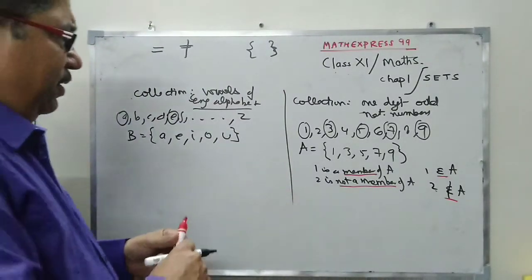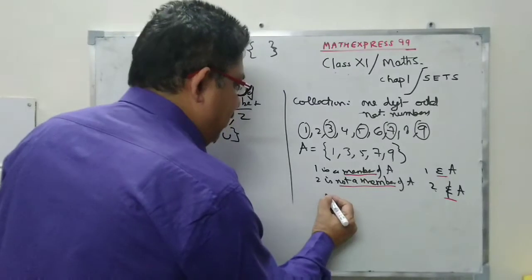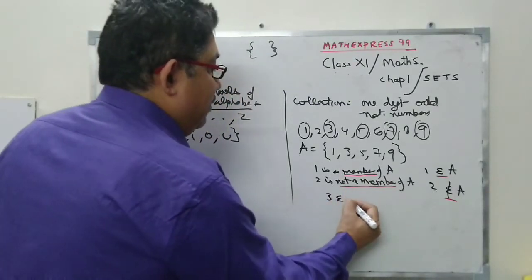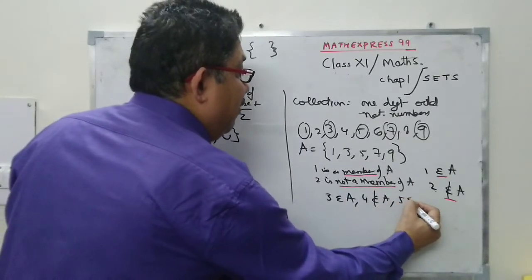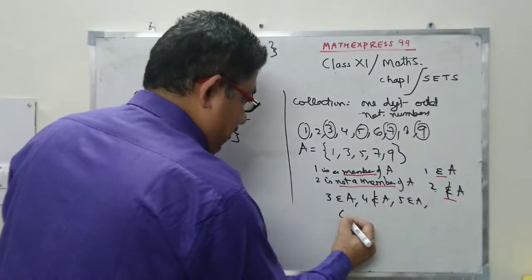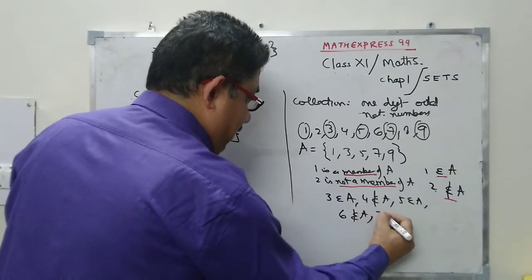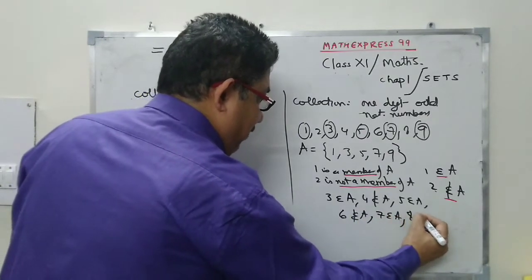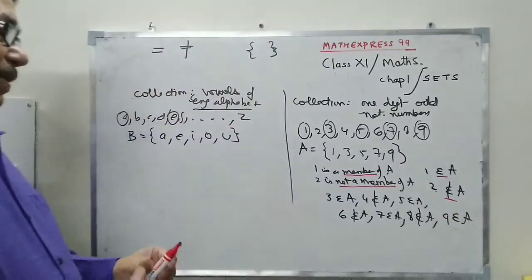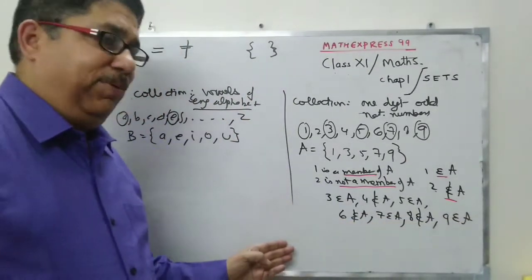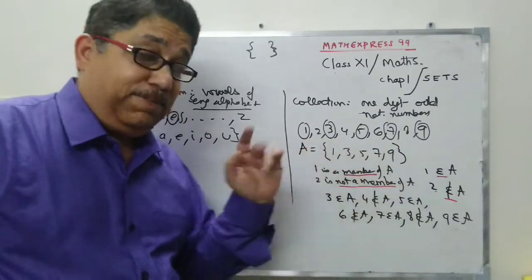And like this. So can we say 3 is an element of A? 3 is a member of the set. So 3 is an element of A. 4 is not an element of A. 5 is an element of A. 6 is not an element of A. 7 is an element of A. 8 is not an element of A. 9 is an element of A. So this is how you can write about each one of the elements which are here.